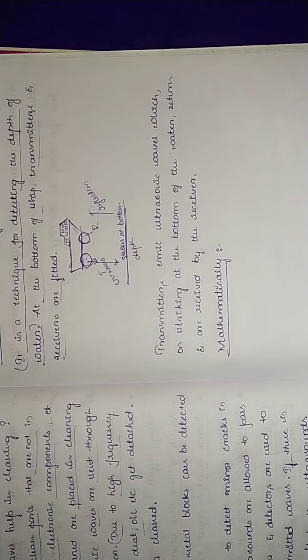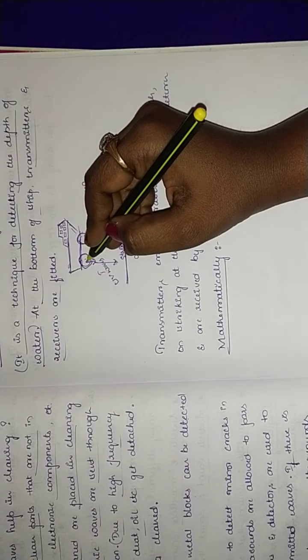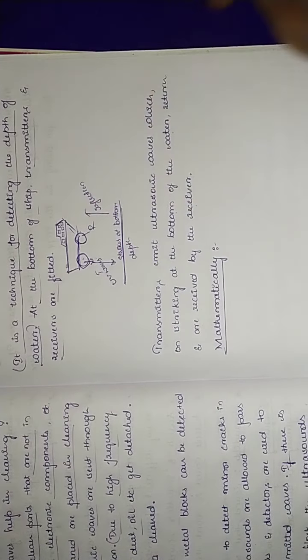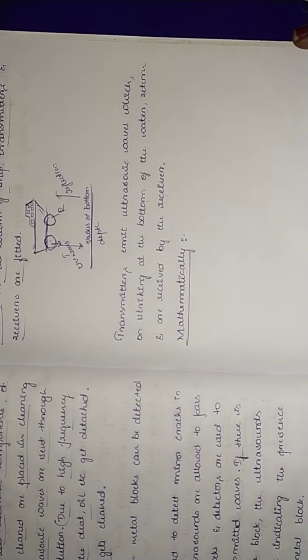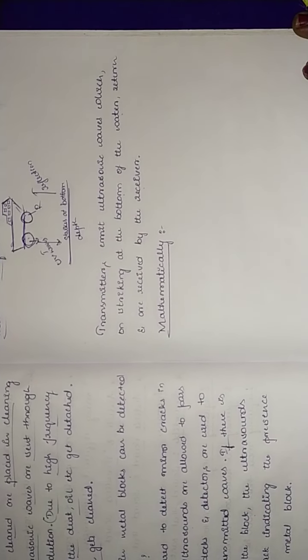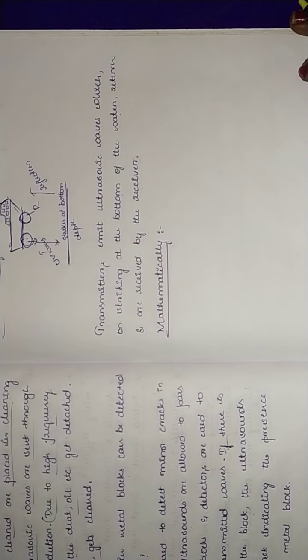The transmitter emits ultrasonic waves which, on striking the bottom of the water, return and are received by the receiver. So it goes and comes back, and that is recorded by the receiver. So we do have some mathematical formulas where we can calculate this. How to calculate the distances, the depth of the submarine? The mathematical formulas are like this.